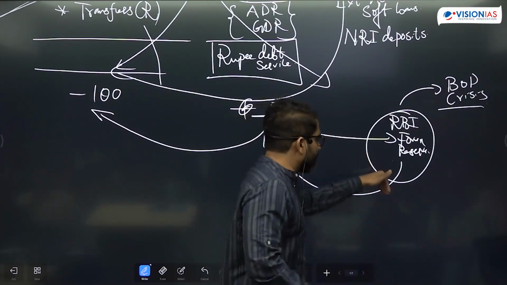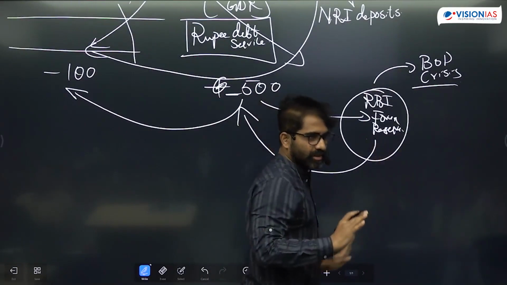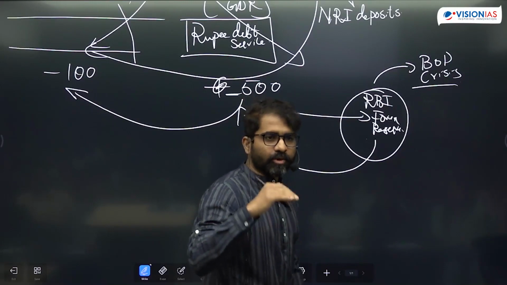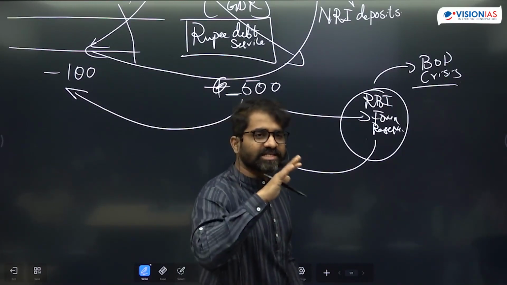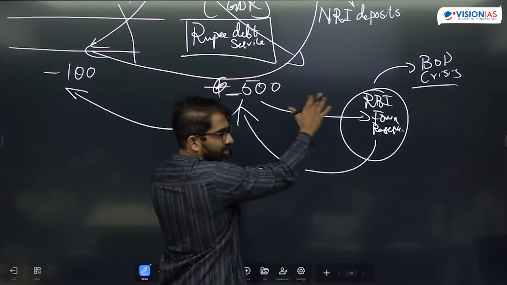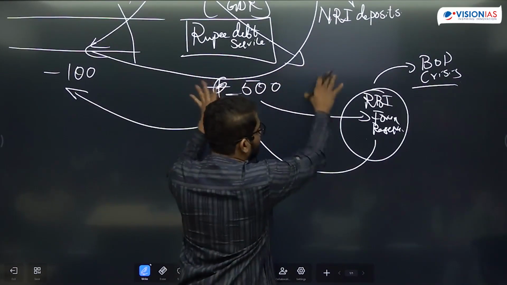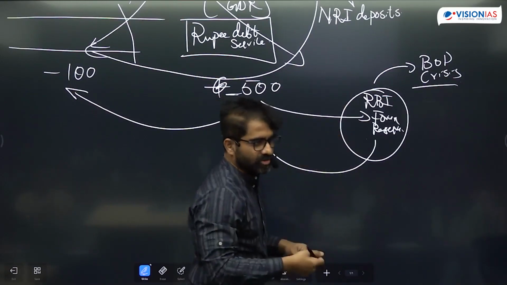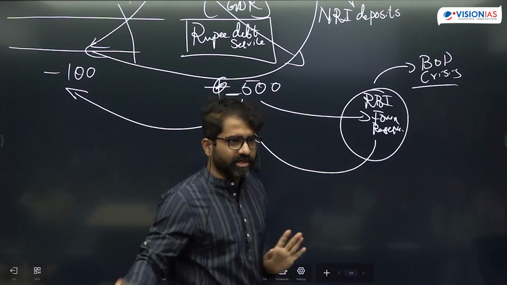Since RBI did not have money, RBI had to take it from bodies like IMF, etc. That is called below the line transactions. So in BOP, you have above the line and below the line transactions. Above the line transactions are all those transactions which are happening because of a profit motive, there's some intention. Below the line transaction is something like, since it is not balanced, you're bringing money from somewhere, RBI or IMF, etc. So these are called below the line transactions.